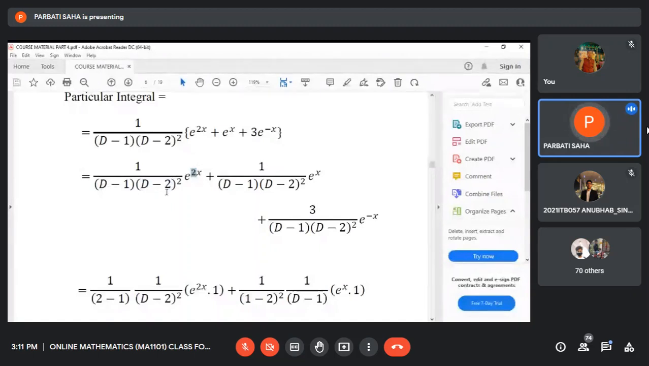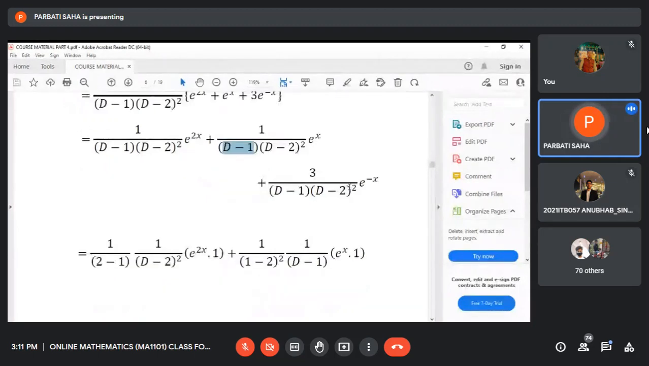That is important. So in the first case, D minus 2 will create some problem. In the second case, D minus 1 creates some problem. Only in the third case, D is replaced by minus 1, so there is no problem in the third term. If we replace D by 2, no problem in that factor. But in 1 by (D minus 2) whole square e to the power 2x, D cannot be replaced by 2 because the denominator becomes 0. So you can replace D by 2 in the first term, provided the denominator is not equal to 0.